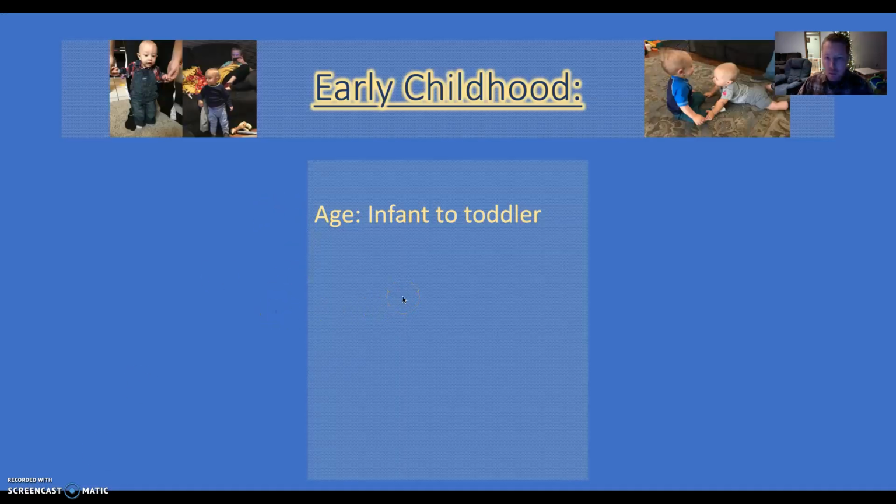Looking at early childhood, we can see that this is going to be taking place with infants and toddlers. This usually takes place around 7 months when babies start to exhibit the strength that they need and the ability to move their legs accordingly. And with that, they're able to start moving into the walking dynamic or their gait.